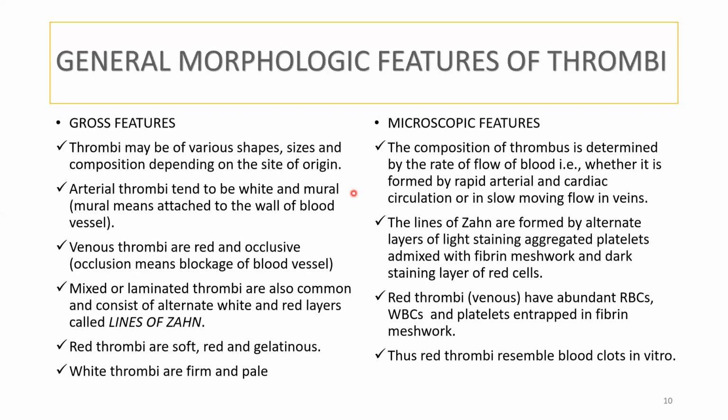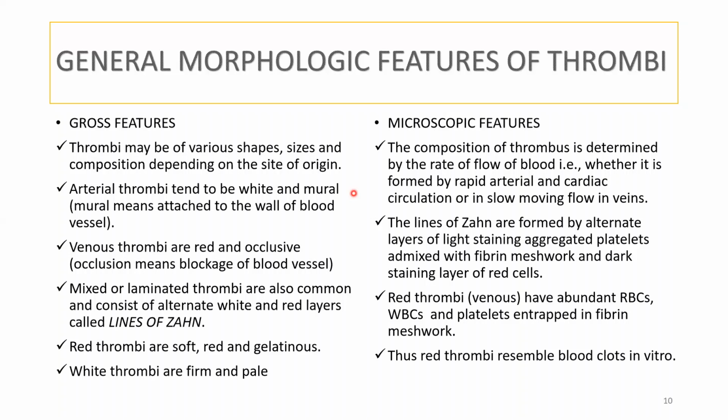So we usually interchange the wording: arterial thrombi are white thrombi and venous thrombi are red thrombi. And then mixed or laminated thrombi are also very common, and consist of alternate white and red layers. These alternating white and red layers are called lines of Zahn.